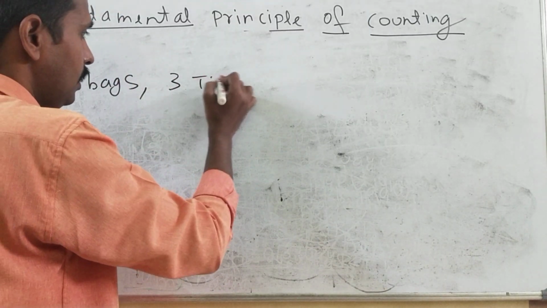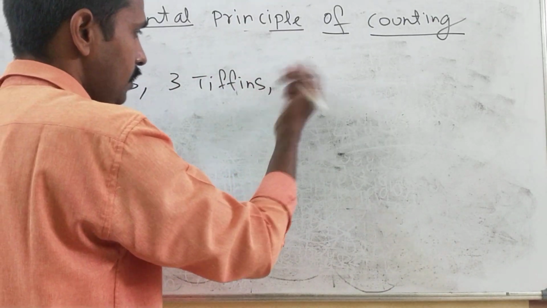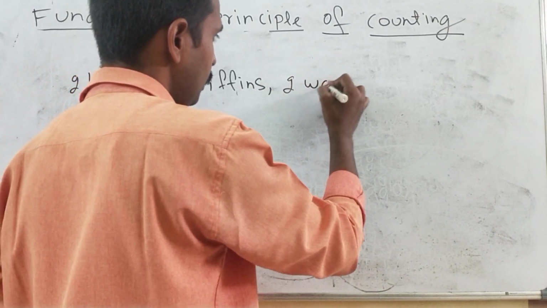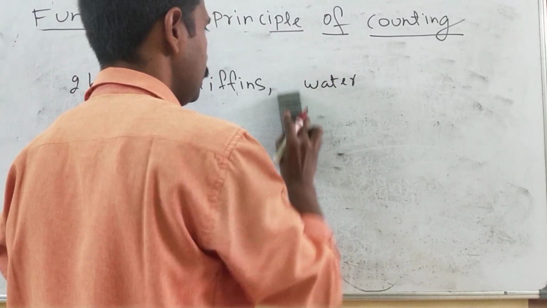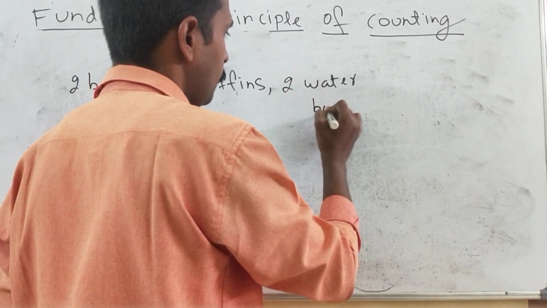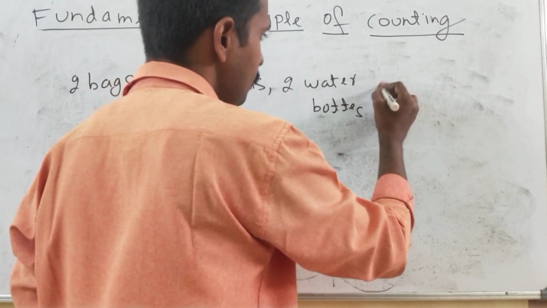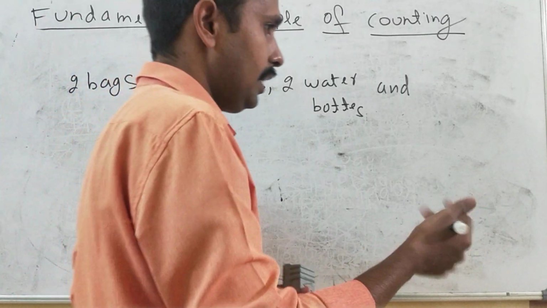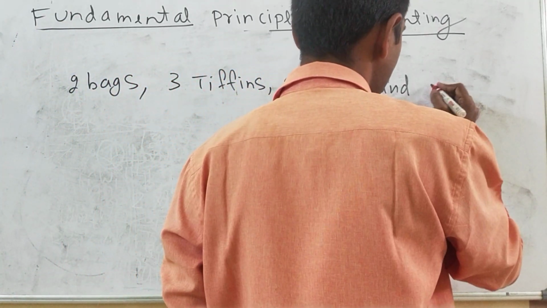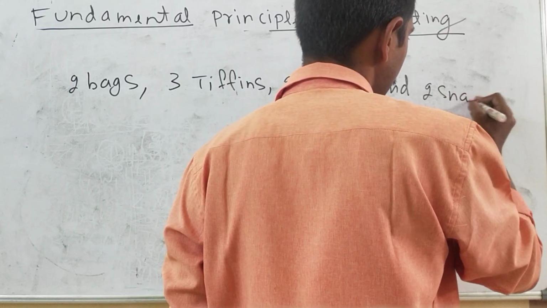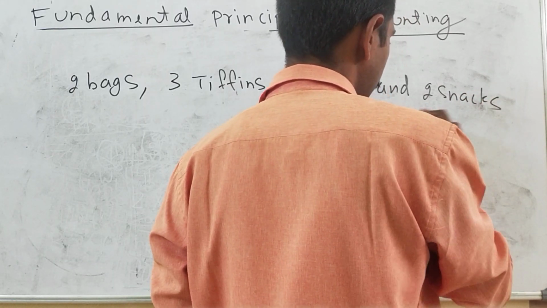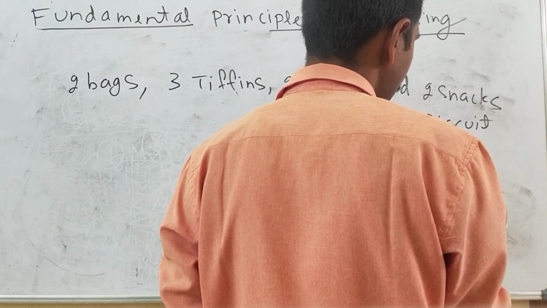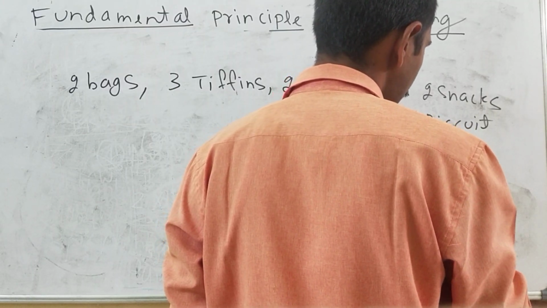Then 3 tiffins were there, and then 2 water bottles were there. And suppose 2 types of snacks are added, like he can carry 2 types of snacks also. So suppose mother is telling you can take biscuits or you can take chips.